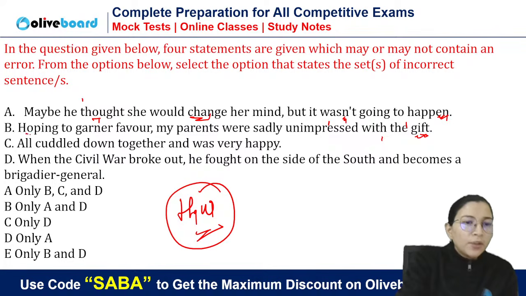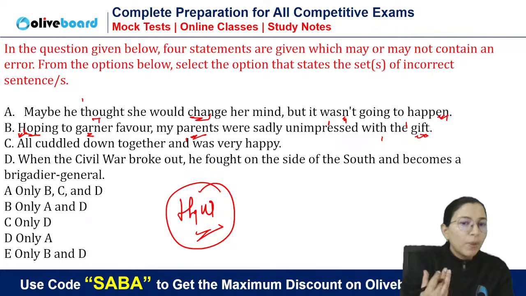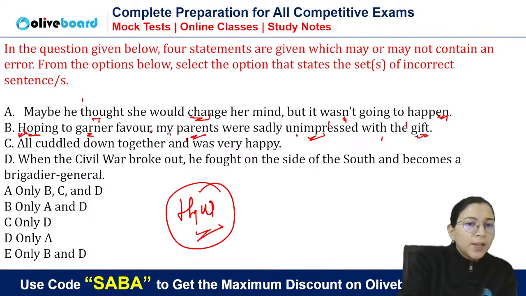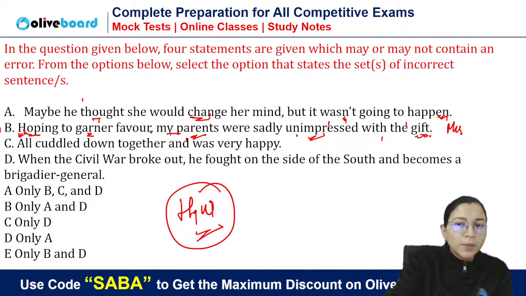In B, the error is of mismatch participle. Who was hoping to garner favor? Garner means to get favor. So I was hoping to get favor of my parents, but my parents were not impressed with the gift. I tried to give a gift to my parents, and I was expecting that I will get their favor, but they did not like the gift. So here, parents cannot be the subject of the first part. So here we have the error of mismatch participle.